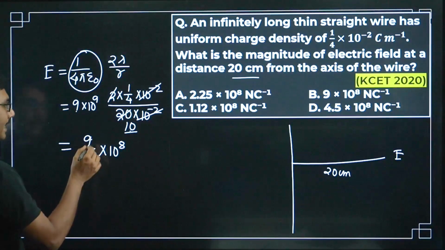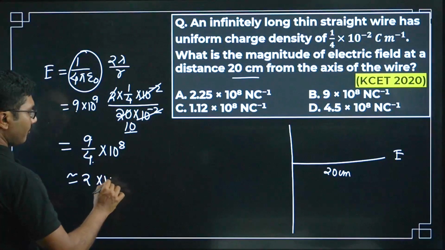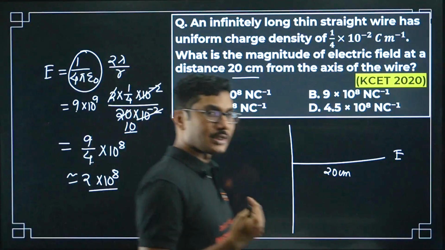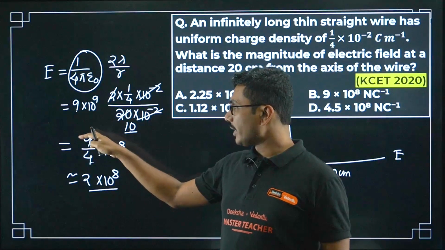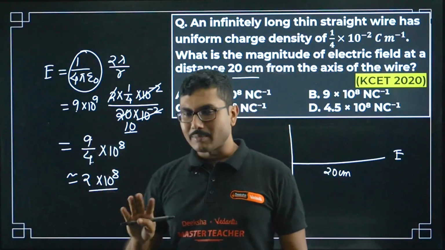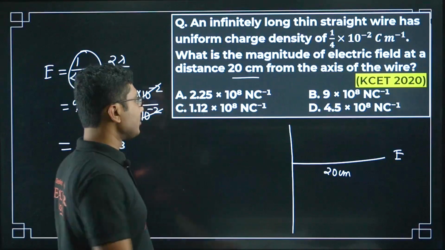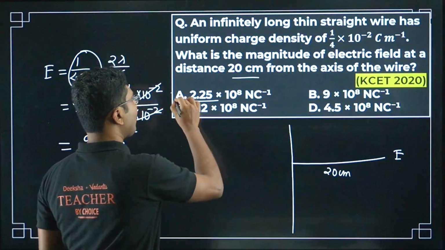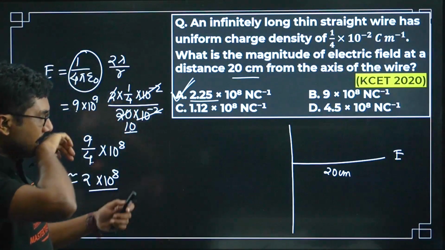Okay, now 9 by 4 is approximately 2 into 10 to the power of 8. So how I said it, 9, what is the closest number? Closest even multiple of 4 is 8. So 8 by 4 is 2. My problem solving is done. Okay, now I have to check the options. So if you see the options, the closest answer is 2.25. So this is the closest answer. So this will be our answer as well.